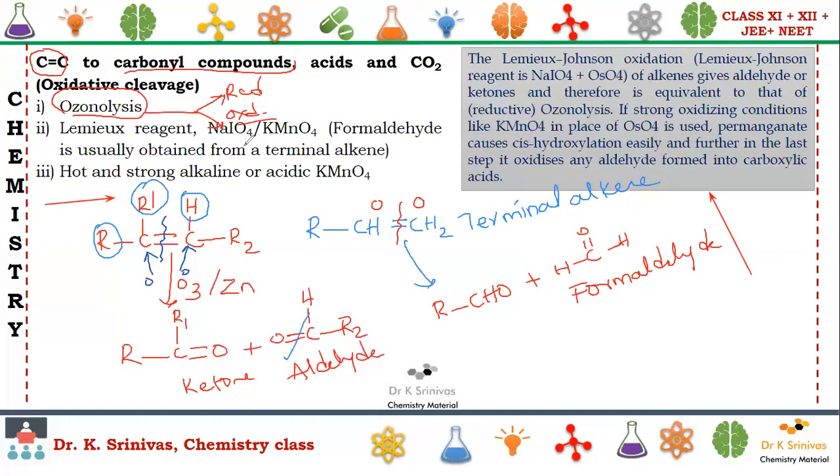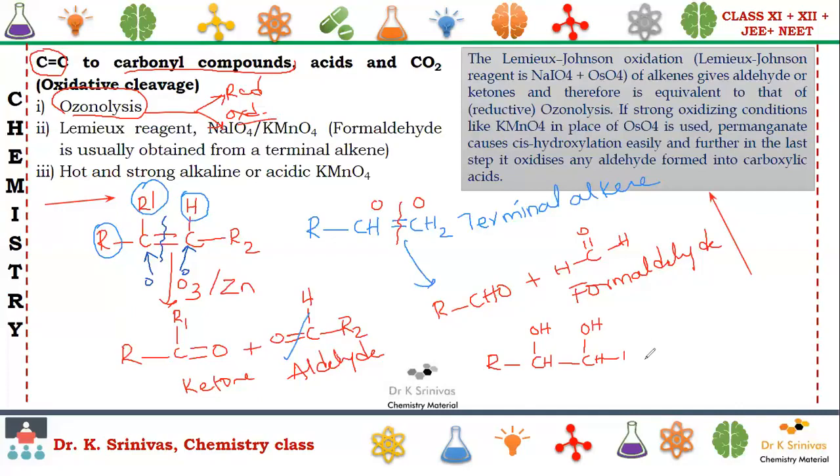Similarly, we can use other reagents also. What are the other reagents which we are using? NaIO4, in combination with potassium permanganate. Here we are going to see the bond breaking. I will take one specific example: R, OH, H, and one more carbon with OH here.